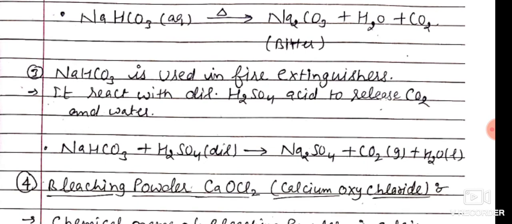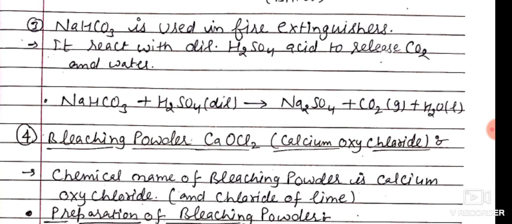Next, sodium hydrogen carbonate is used as a fire extinguisher, that is, a foam-based fire extinguisher. When an aqueous solution of sodium hydrogen carbonate reacts with sulfuric acid, it releases carbon dioxide gas and water and forms a foam of carbon dioxide, which helps to put out the fire.